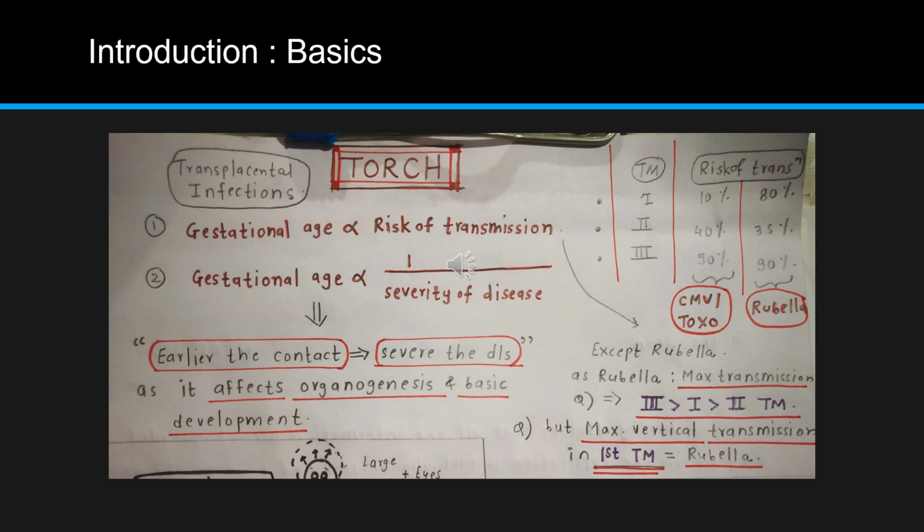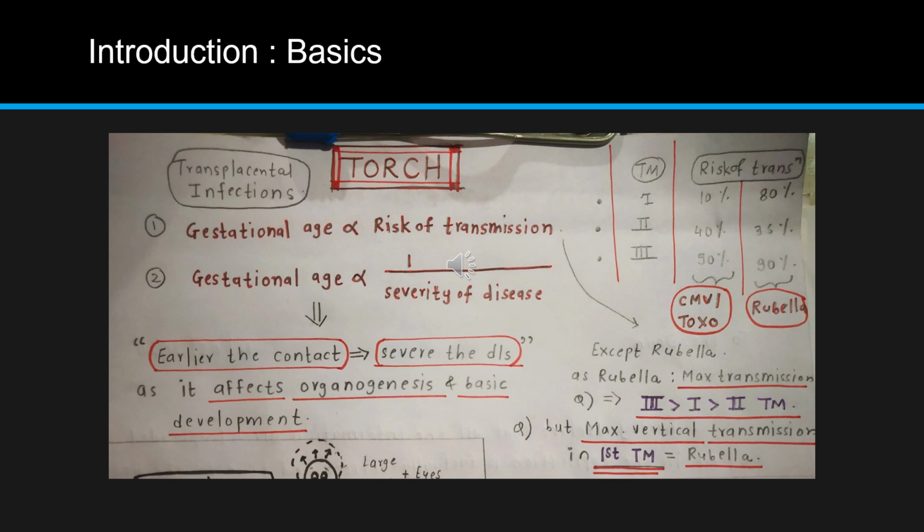Then we have to remember two basic things. In case of transplacental infections, gestational age is directly proportional to risk of transmission. That is, as the gestational age increases, the risk of transmission will increase. This is in view of developing uteroplacental circulation. As the circulation increases, more viruses will get transmitted, so the risk of transmission is directly proportional to gestational